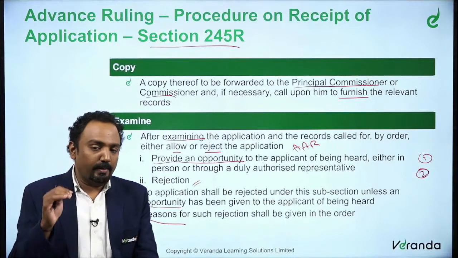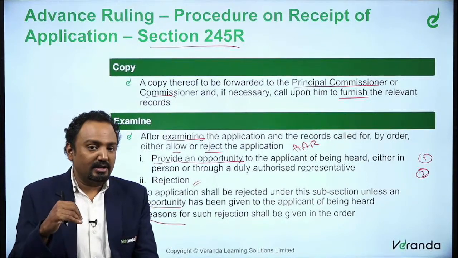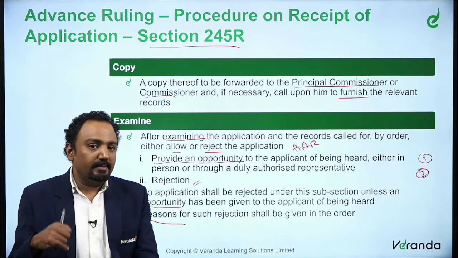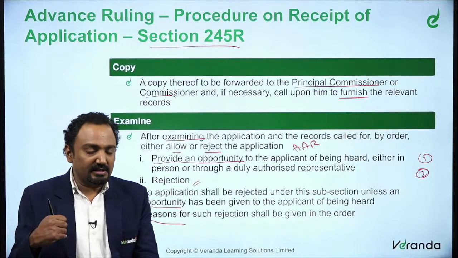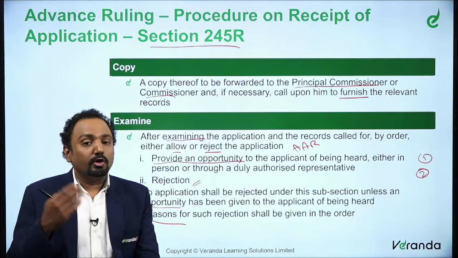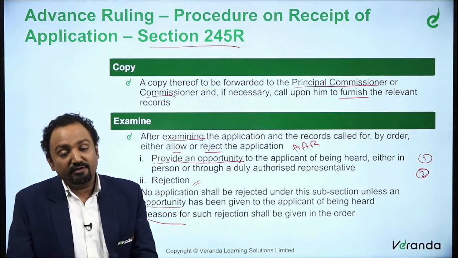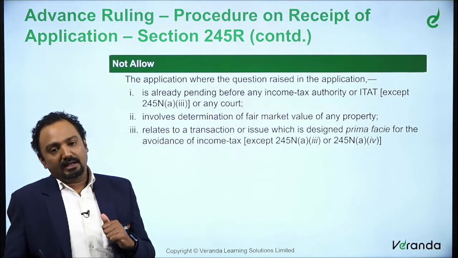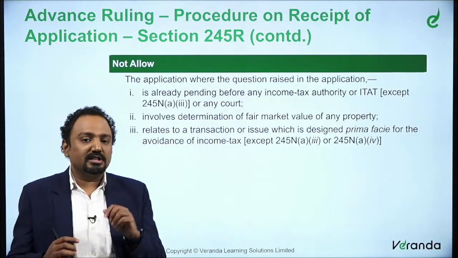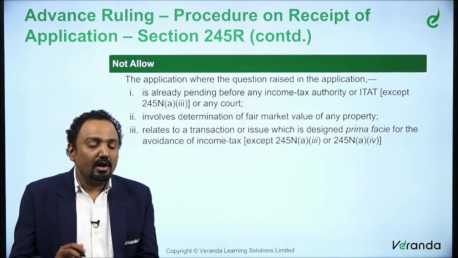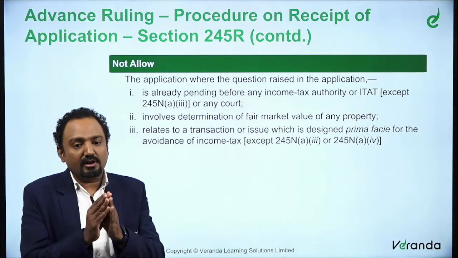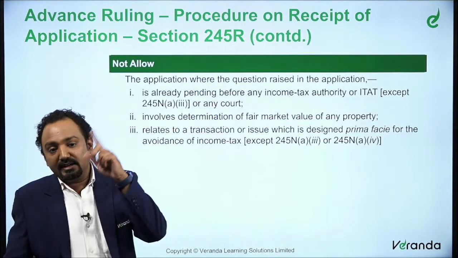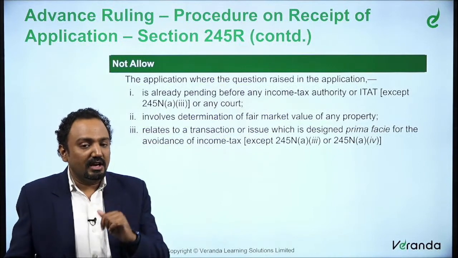So first you receive the application and forward a copy to the principal commissioner or commissioner, and then you examine the particulars, you request the assessee to appear for an opportunity to be provided. You may reject after providing him an opportunity. If you are rejecting, you have to list down the reasons why you are rejecting. And this application cannot be allowed in certain situations. So when we said not allowed, it means an application is straightforward not allowed. In certain scenarios, it is not at all allowed, because we have already discussed the scenarios, right? So 5 scenarios in which it is applicable.